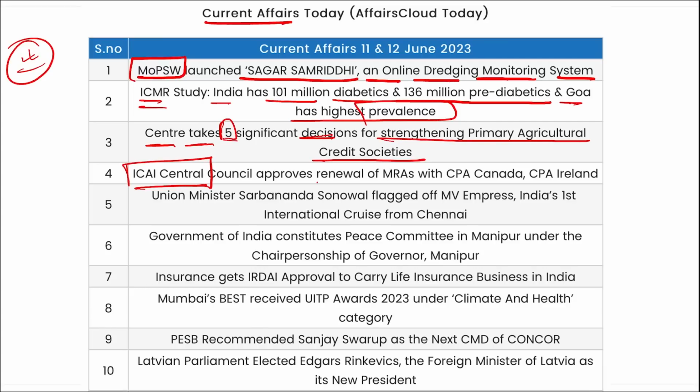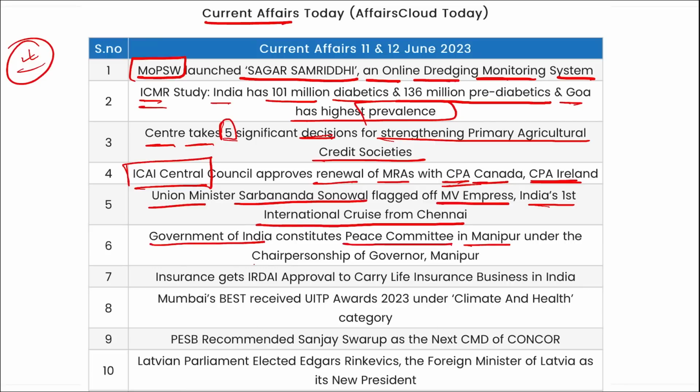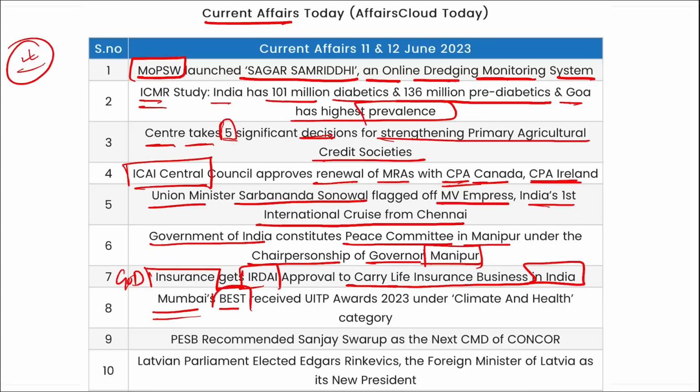ICAI Central Council approves the renewal of MRAs with CPA Canada and CPA Ireland. Union Minister Sarbananda Sonowal flagged off MV Empress, India's first international cruise from Chennai. Government of India constitutes Peace Committee in Manipur under the chairmanship of the Governor of Manipur. Go Digit Insurance gets IRDAI approval to carry out life insurance business in India. Mumbai's BEST received UITP Award 2023 under the climate and health category.